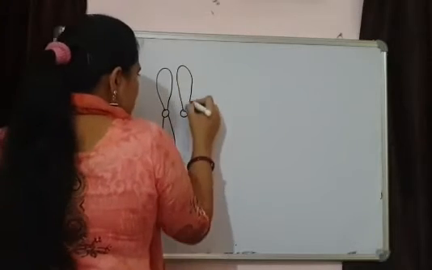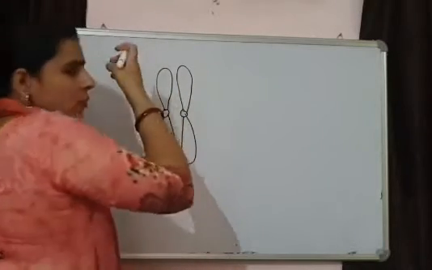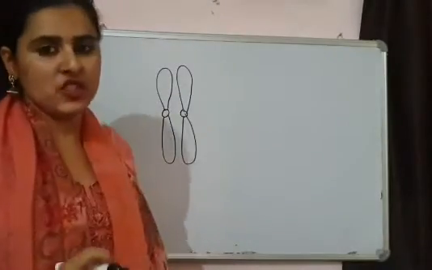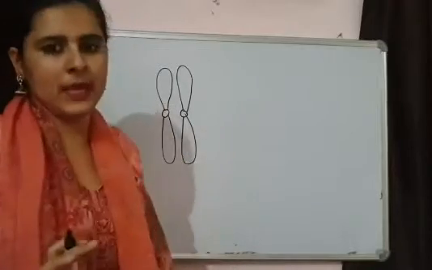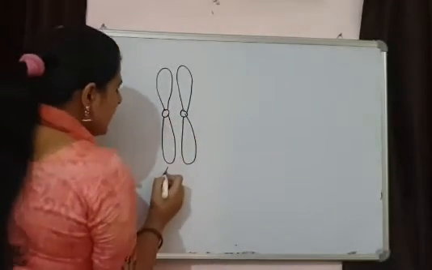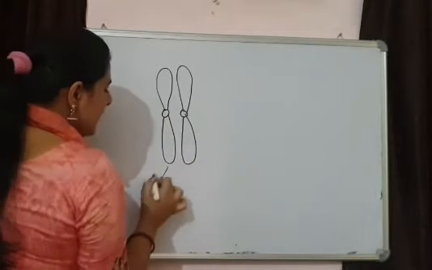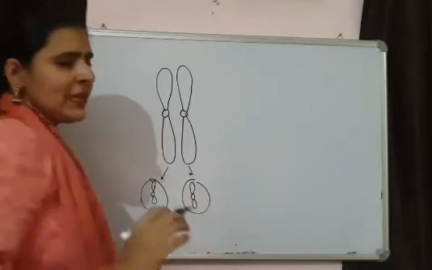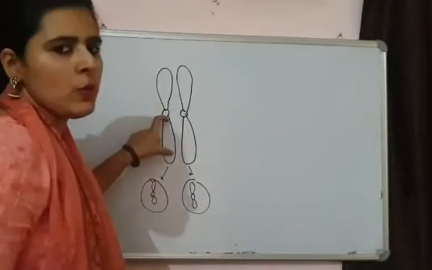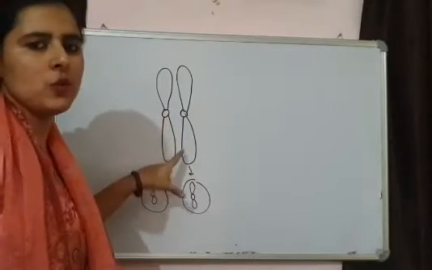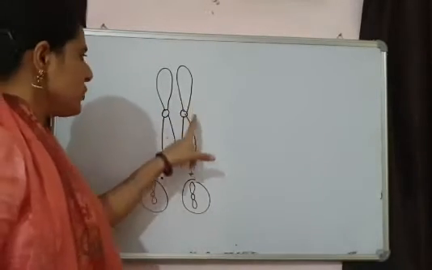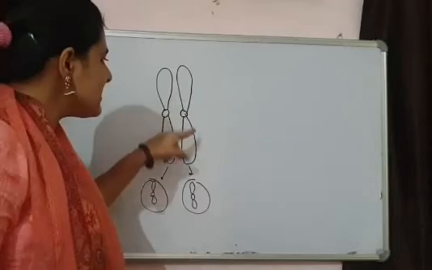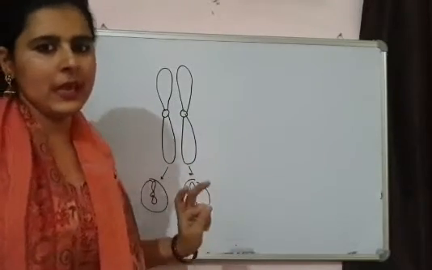See, we know that in diploid organisms, homologous pairs of chromosomes are present. And these homologous chromosomes carry genes of the same type. Now, one gamete is going to receive this chromosome, and another gamete is going to receive this chromosome. This simply means that along with this chromosome, all the genes present on this chromosome are also getting inherited. The same situation is here also. When this chromosome is inherited in this gamete, all the genes present on it are also getting inherited.